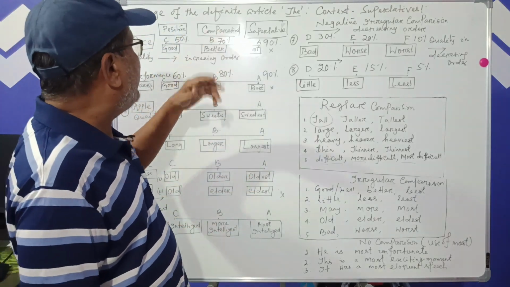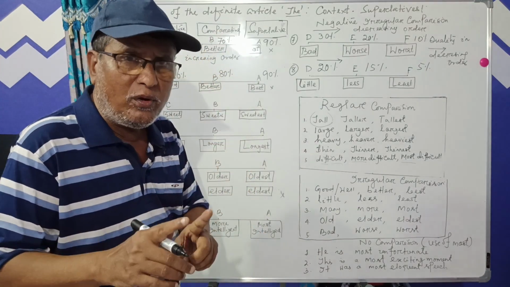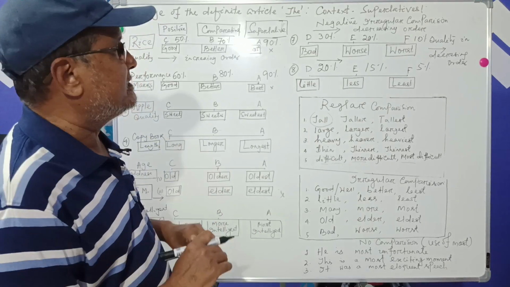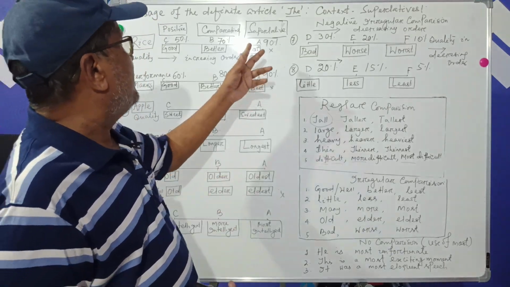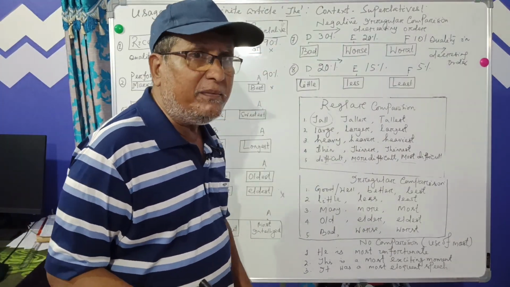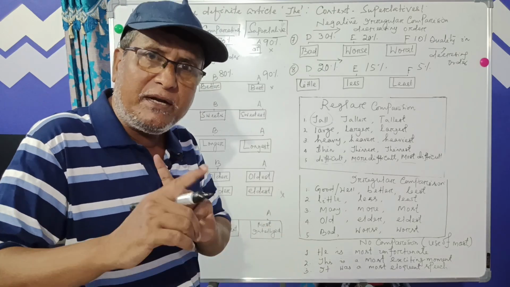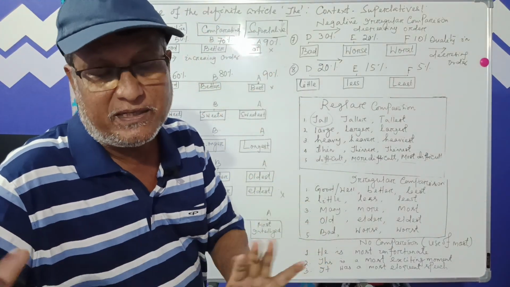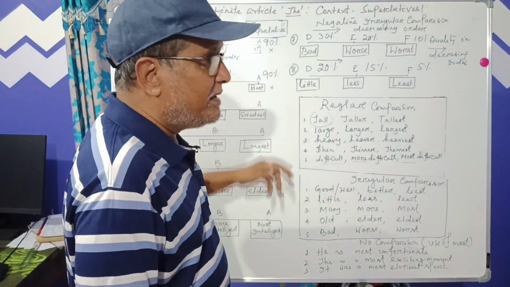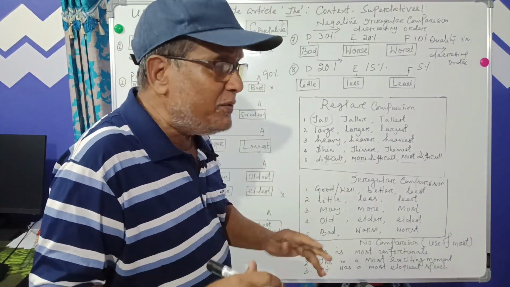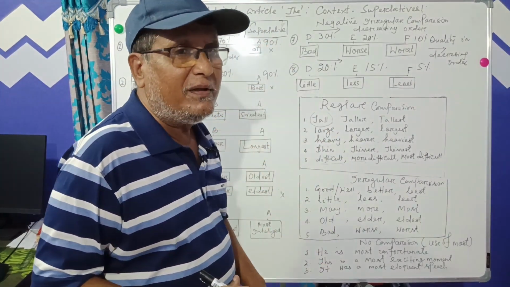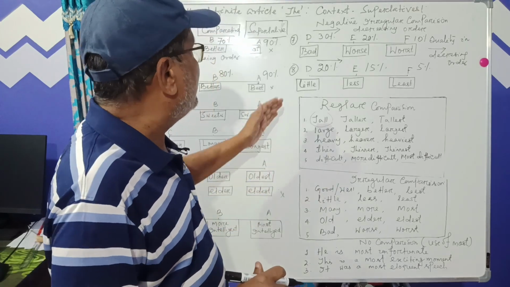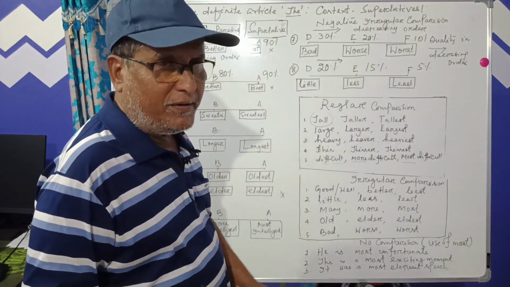But for the comparative, we compare two things or a set of objects. But for the superlative, we compare more than two objects or things. And when we use the superlative, don't forget to use the article the.